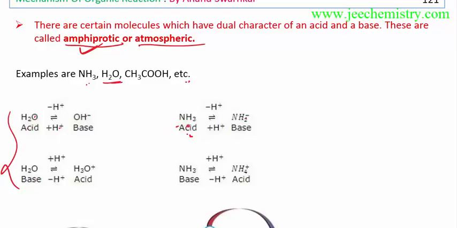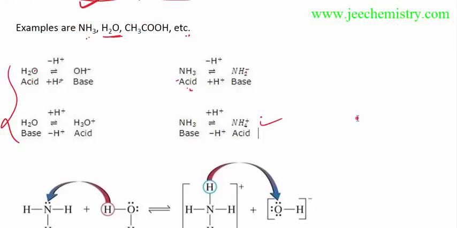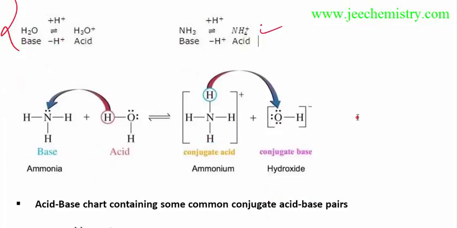So H2O acts as both acid and base. Similarly NH3: now it is an acid, and now it acts as a base. After accepting H plus it will become NH4 plus, so it acts as an acid. Whichever accepts H plus is a base; if H plus is donated, it acts as an acid. Similarly with NH3 and H2O, NH3 is accepting the H plus of this water molecule, so it acts as a base. Initially this acts as a base, but after accepting H plus, from now onwards it will act as a conjugate acid.